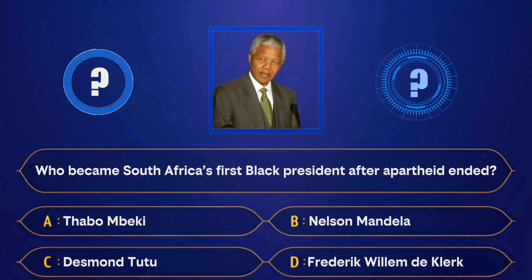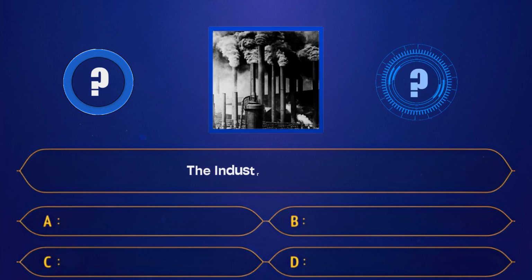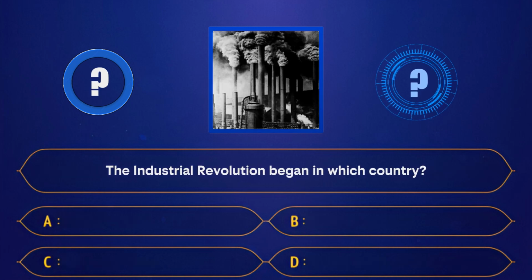A. Thabo Mbeki. B. Nelson Mandela. C. Desmond Tutu. D. Frederick Willem de Klerk. Correct answer, Nelson Mandela. The Industrial Revolution began in which country?